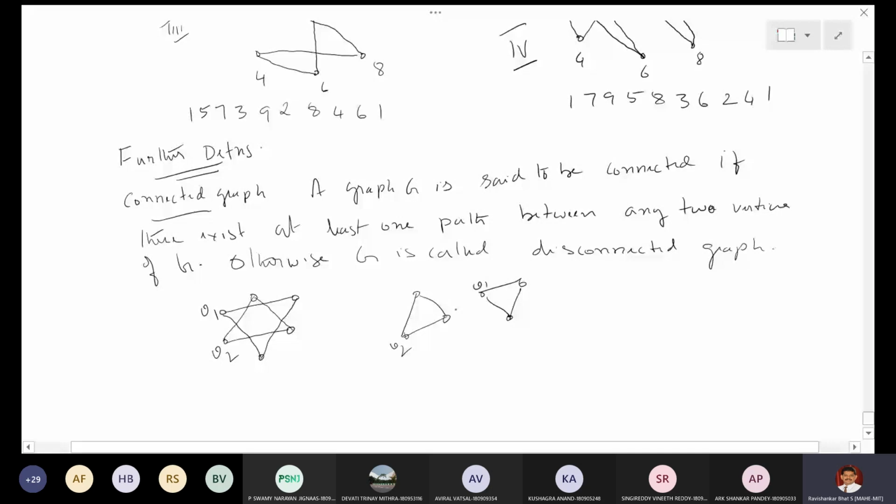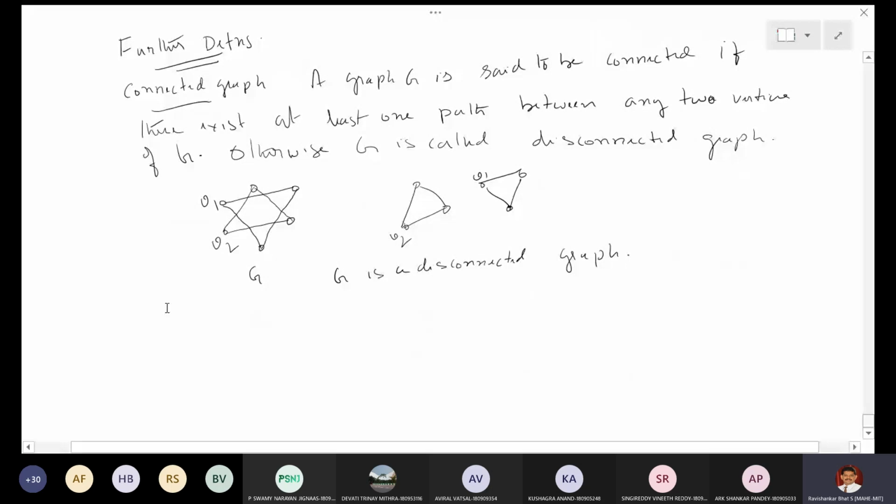Therefore, it is a disconnected graph. So G is a disconnected graph. If you find at least one pair which is not connected by a path, then you can say that this graph is a disconnected graph, right? So that is what a connected graph means.